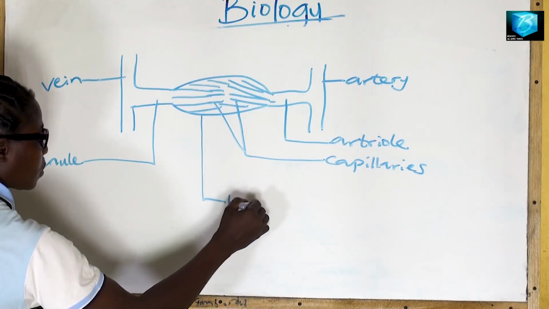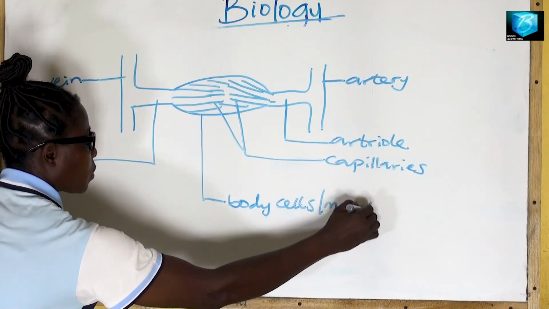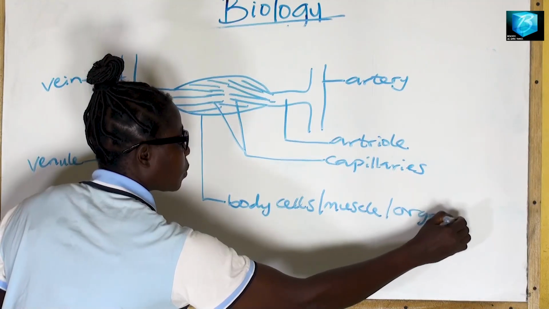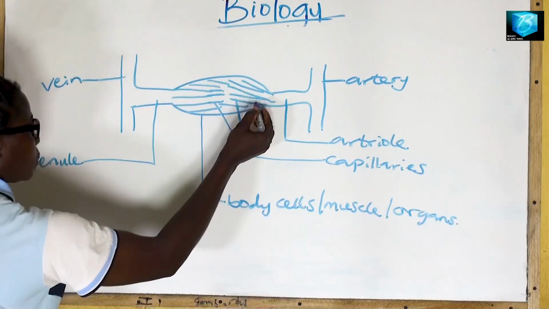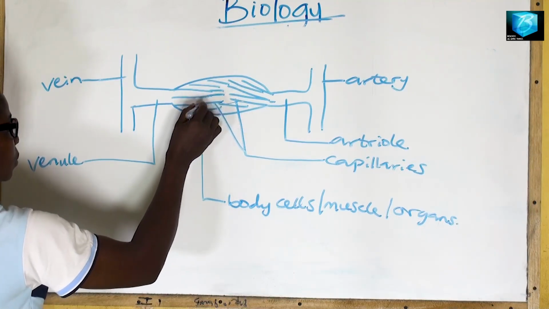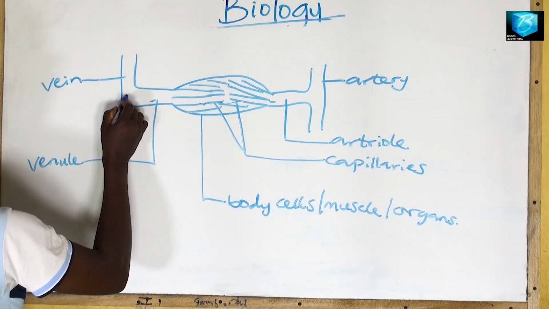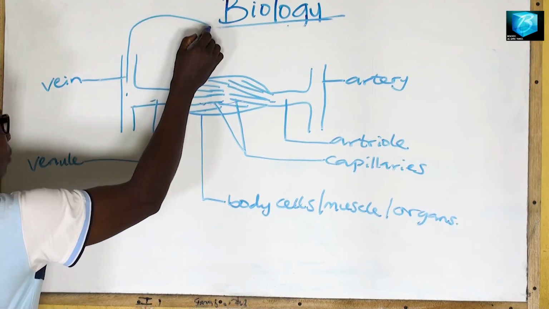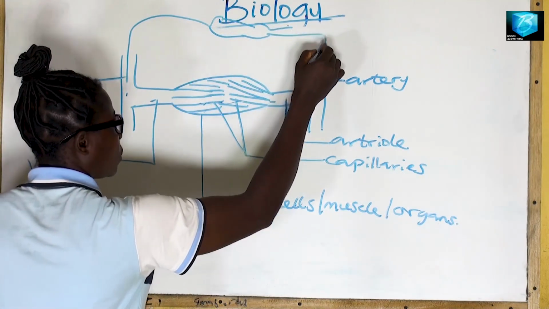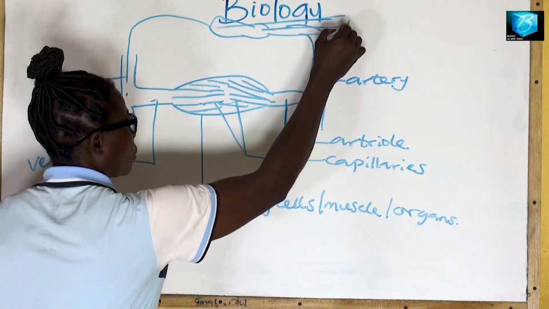The artery brings materials to the cells, the cell utilizes whatever material is brought to it and releases its metabolic waste into that blood. The blood flows from that cell or from that organ or muscle into the capillaries on the side of the vein. It passes through the venule and goes to the vein, and from the vein the blood is returned back to the heart. Those are the blood vessels.